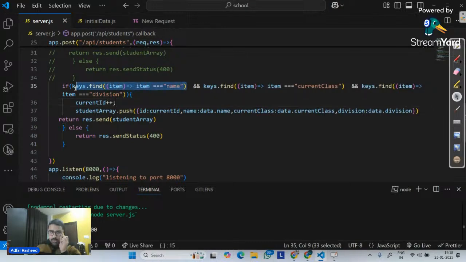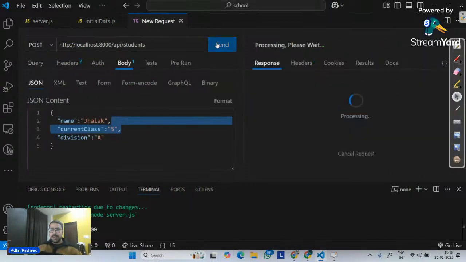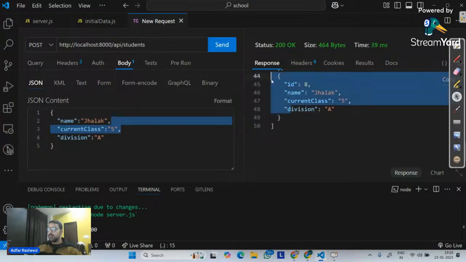So if this is true, it will be only true if there's item with name. This will be only true if the item is current class. This will be only true if the item is division. So if there is name, there is current class, there is division, in that particular case, all of the if will be true. So now if I go here, if I try to make a send request, we can clearly see 8th item got created.